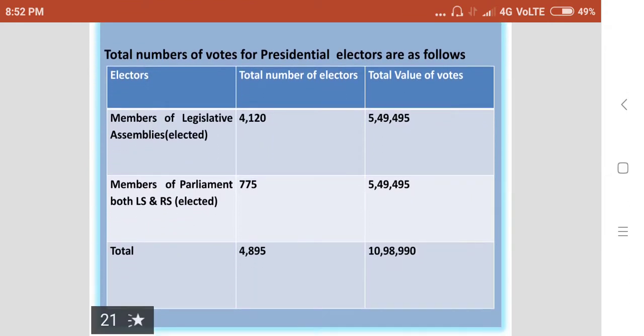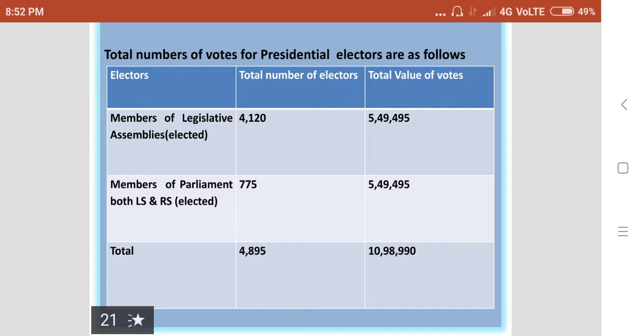The total number of votes for presidential electors are as follows. Members of legislative assemblies elected, total number of electors 4,120, total value of votes 5,49,495.